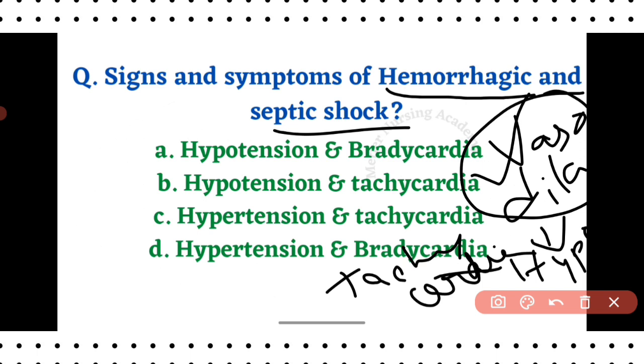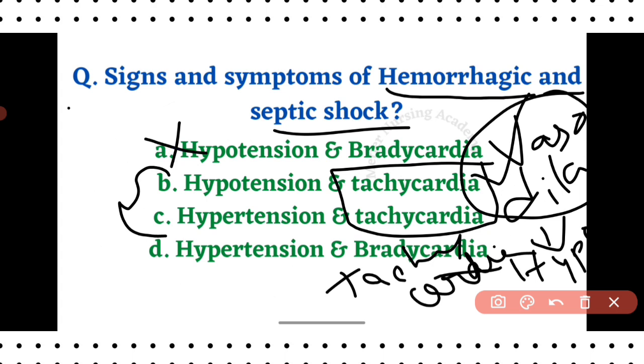In order to compensate for the hypotension, tachycardia occurs. So tachycardia is there. We have scrutinized the options, so A is wrong and D is wrong, because tachycardia is present in only two options.